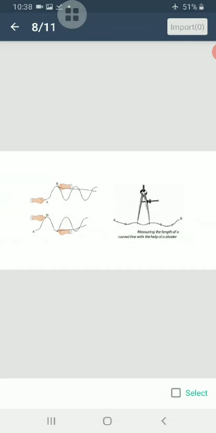When we use a thread, make a knot at one end of the thread and place the knot at the beginning of the line. In the figure, we can say that at point A, press it with your forefinger. Now place a small portion of the thread exactly along the line. Press the other end of this portion with your other hand at the point B. The thread between your two fingers now has the same length as the portion AB of the line.